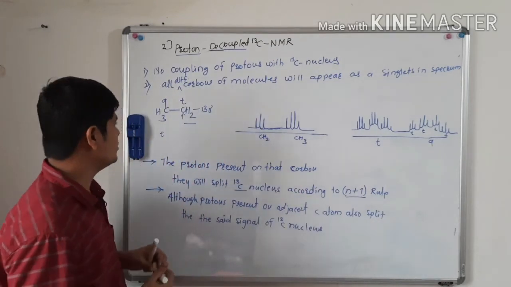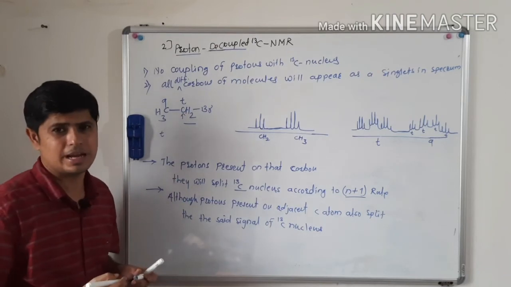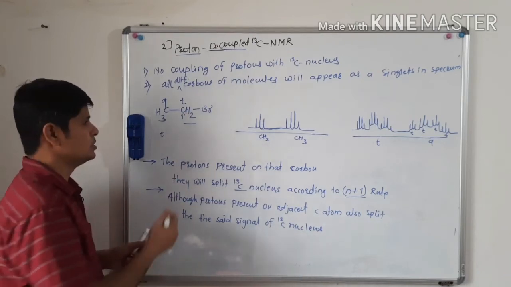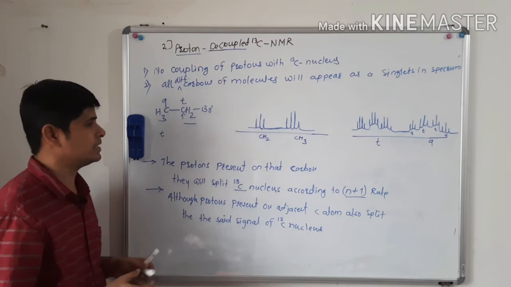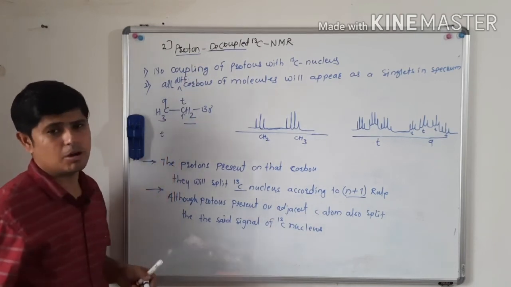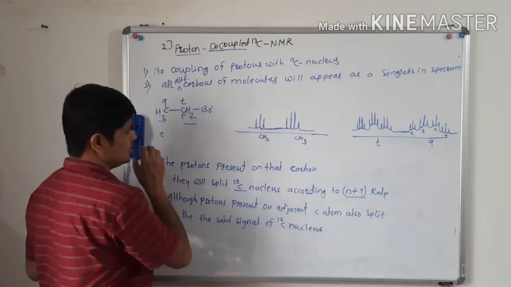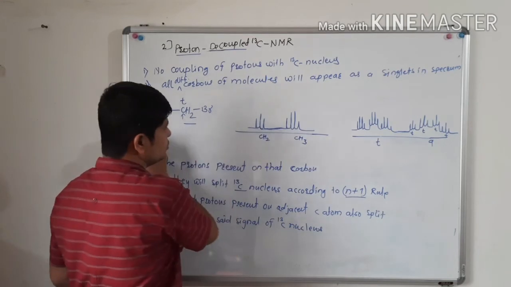Now suppose we have this example, ethyl bromide. How will the proton decoupled carbon 13 NMR spectrum of this compound look? There will be just two singlets.